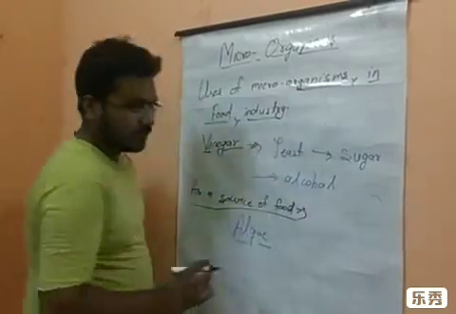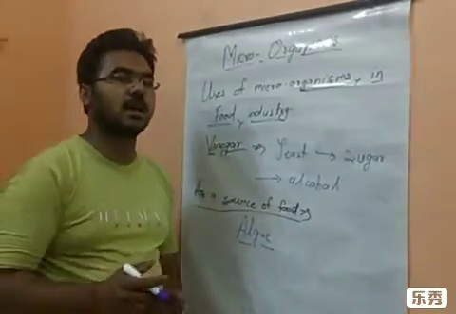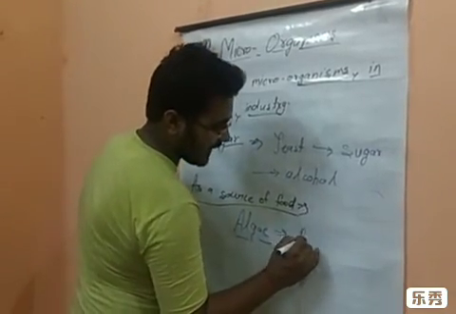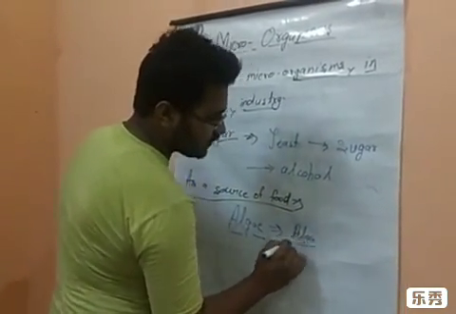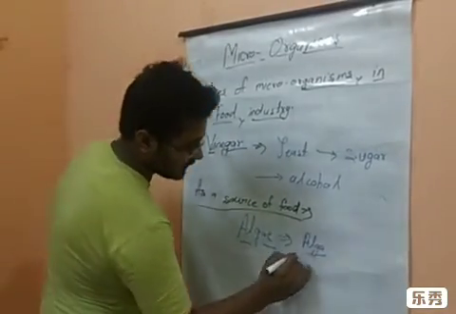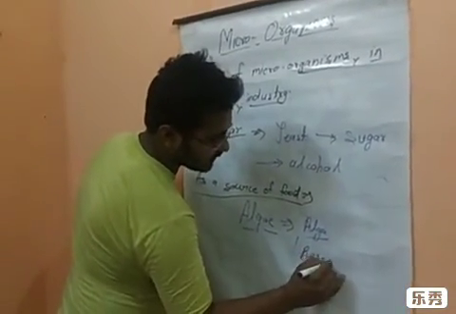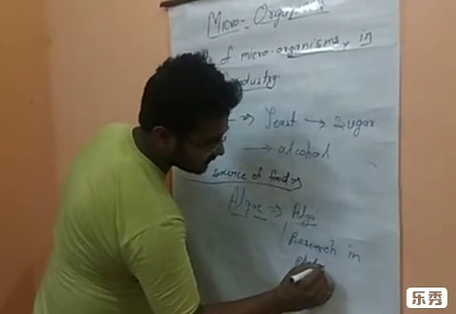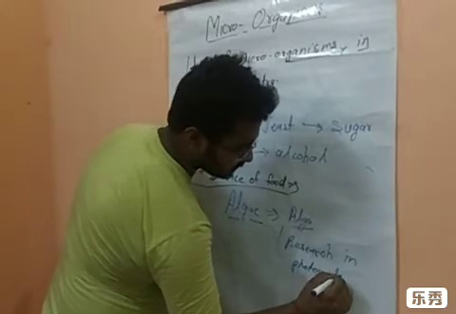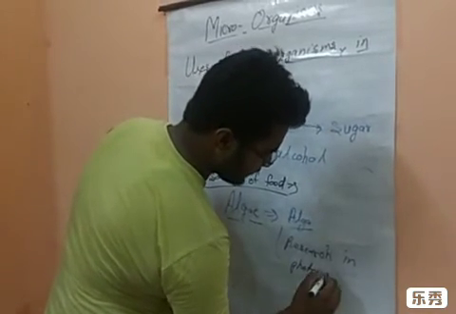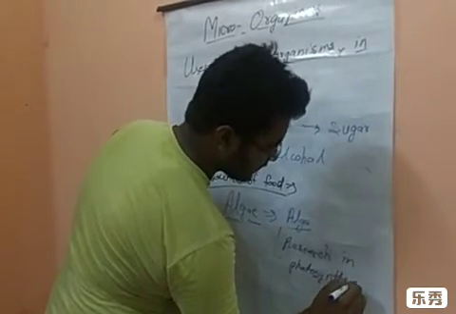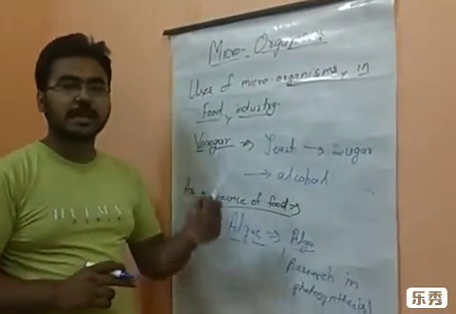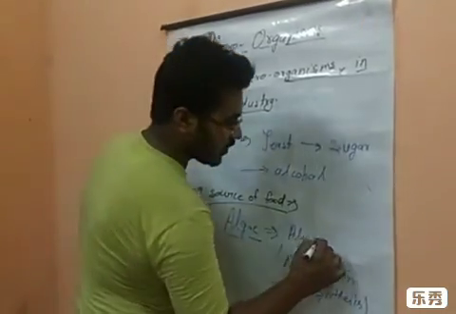In that algae, some time before, the simple alga was used. Singular form is alga. That was used for research in photosynthesis. Okay, and that singular form is called alga, but which category of alga was used? That is chlorella.